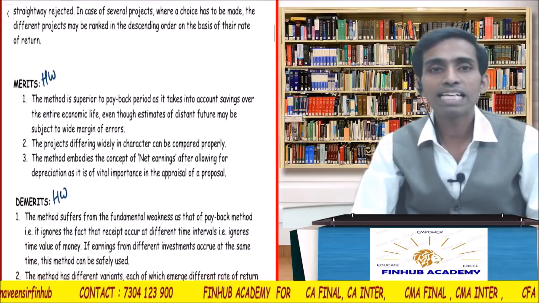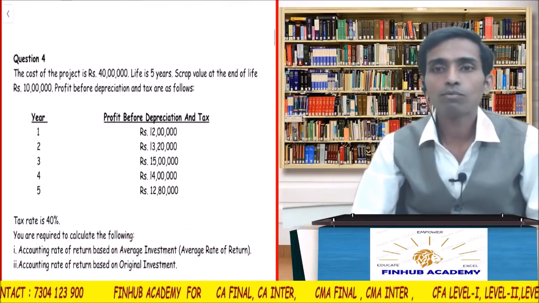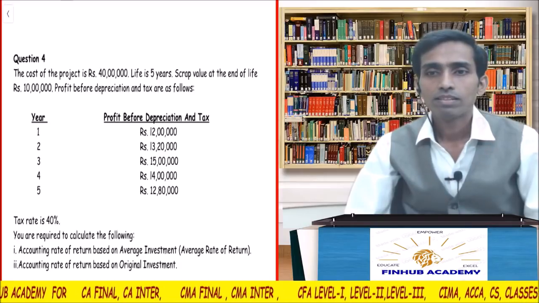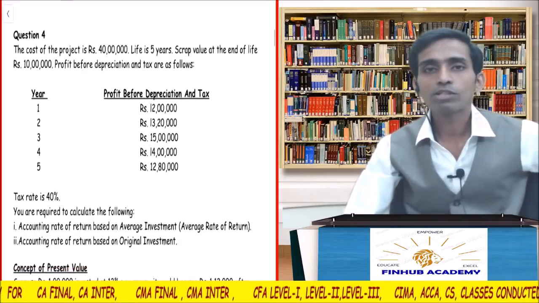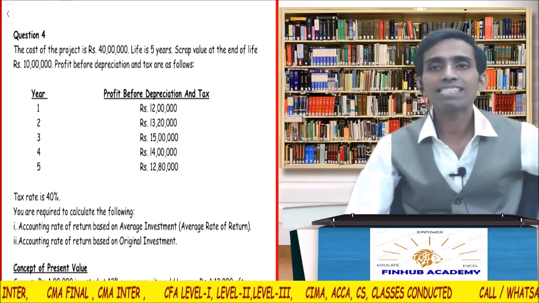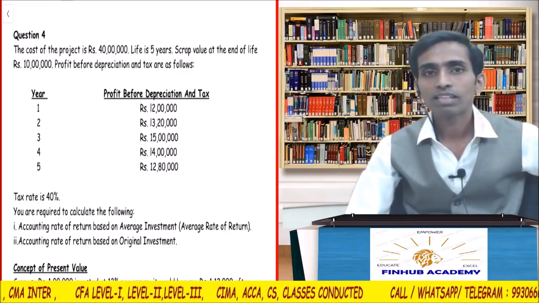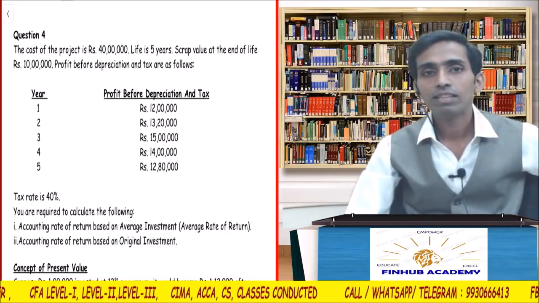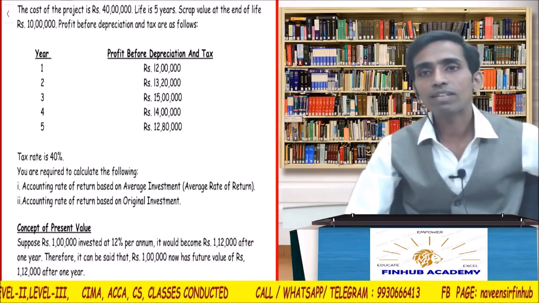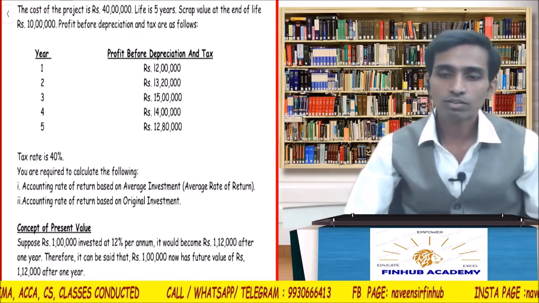Then I said merits and demerits should be homework. Fine. Come to question number 4. The cost of the project is 40 lakhs. Life is 5 years. Scrap value at the end of the life is 10 lakhs. Profit before depreciation and tax are as follows: year is given, PBDT is given. Tax rate is 40%. You are required to calculate accounting rate of return based on average investment and accounting rate of return based on original investment. First we will do original investment. Let's proceed.